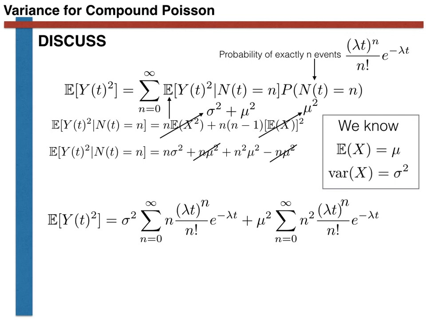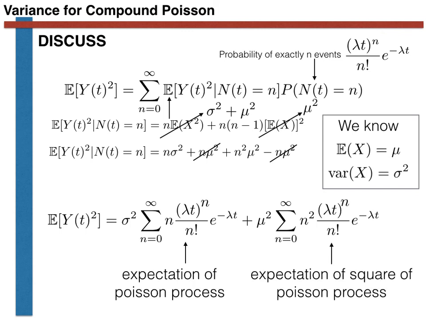Notice that the first of these summations contains the value of n, the number of events, multiplied by the probability of having n events. This is just the expectation of a Poisson process. The second summation, meanwhile, contains the square of the number of events multiplied by the probability of having n events. This is just the second moment of the Poisson process.